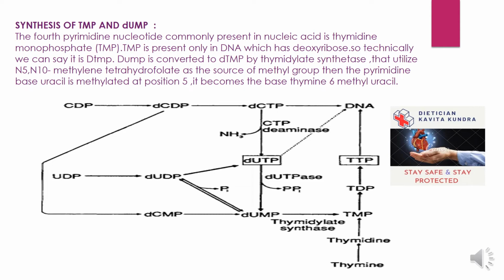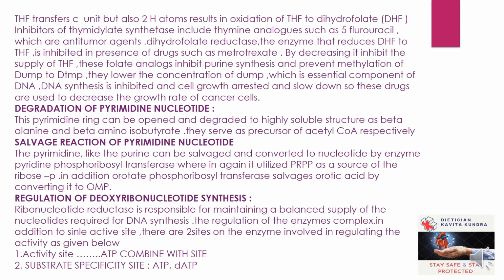The pyrimidine base uracil is methylated at position 5 and becomes the base thymine. THF transfers a one-carbon unit but also 2 hydrogen atoms, which results in oxidation of THF to dihydrofolate.